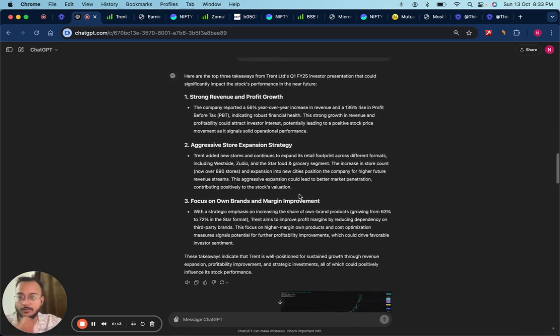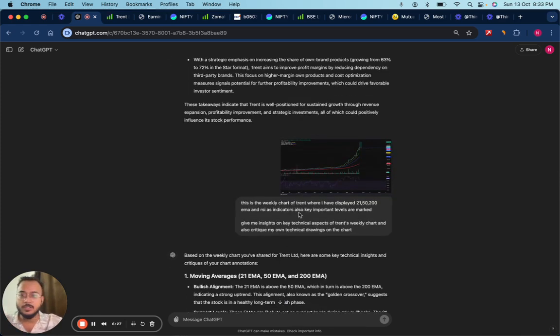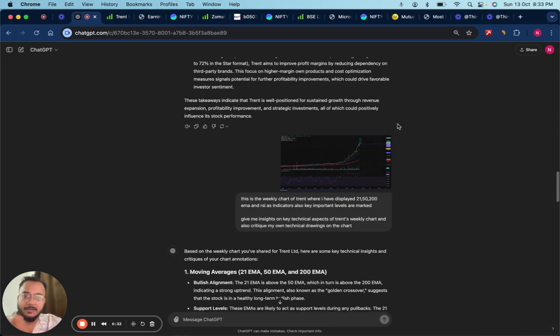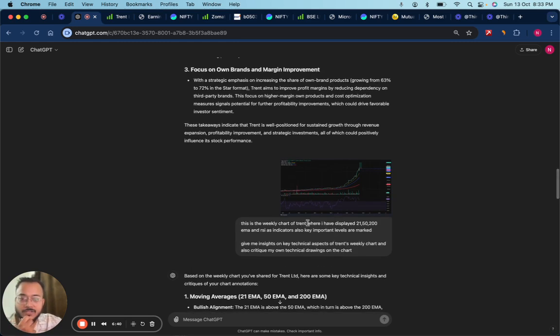I think that's how you can use ChatGPT in multiple formats. Now also see, this was a very, very crude way of analyzing fundamentals of a company through just simple prompts or providing the company's document. I also used it to analyze the technical aspects of the stock. I gave it a screenshot of my own chart analysis of Trent. And I asked it, this is the weekly chart of Trent where I've displayed 21, 50, 200 EMA and RSI as indicators. We have talked about these indicators in our previous video. Please go back and check them out.